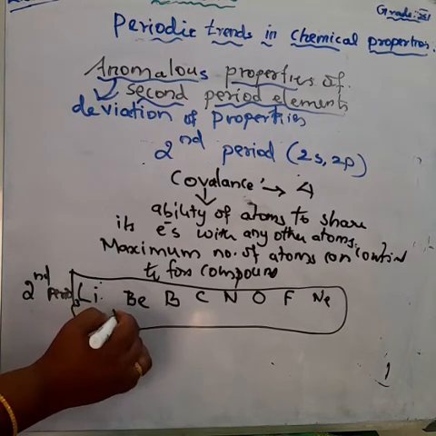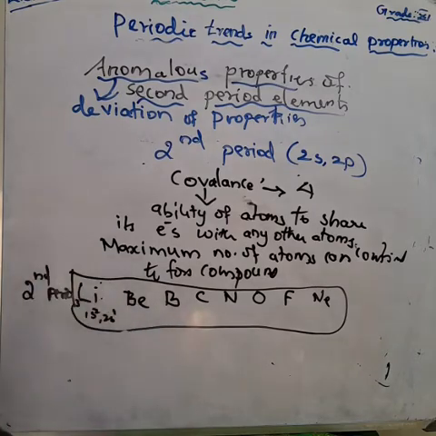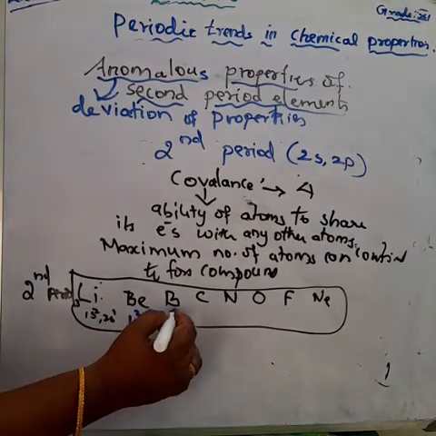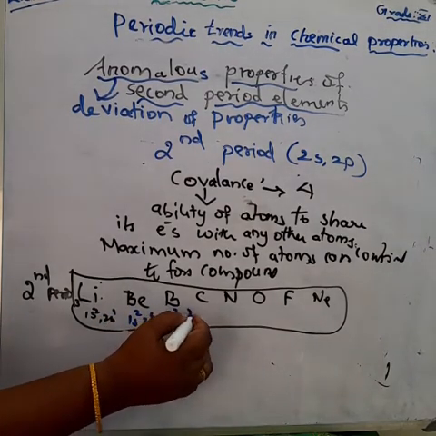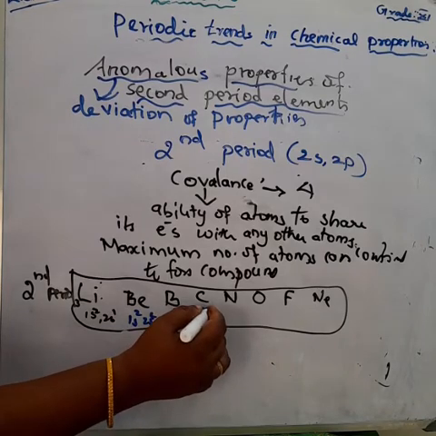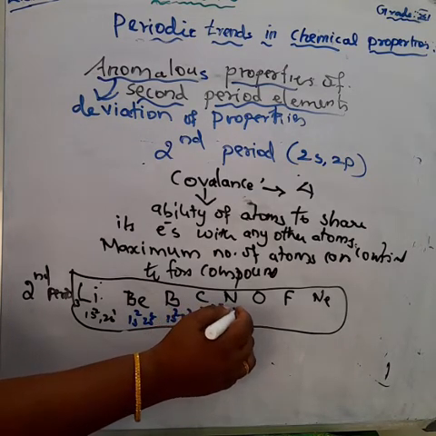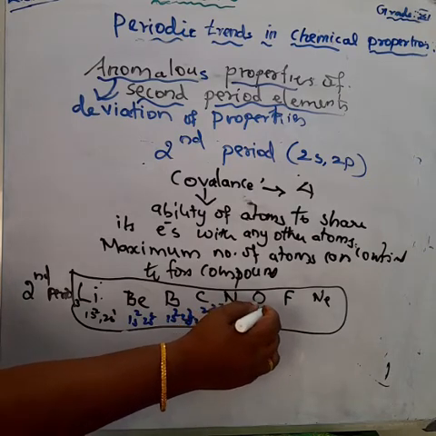For beryllium, 1s2 2s2, and boron, 1s2 2s2 2p1. Carbon, 1s2 2s2 2p2. Nitrogen, 1s2 2s2 2p3. Oxygen, 1s2 2s2 2p4. So here we are considering the second period elements.